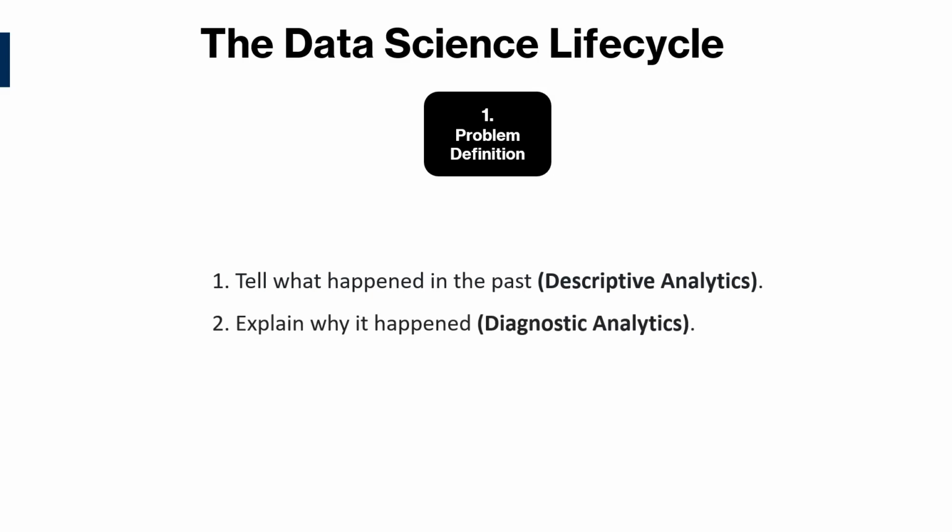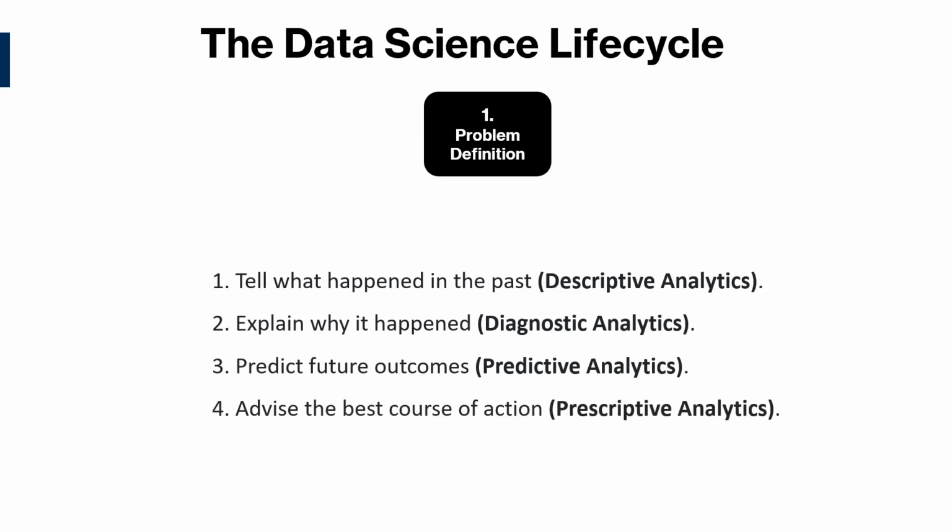Second is diagnostic analytics, where the data scientist can explain why something happened. Thirdly, predictive analytics, where the data scientist can predict future outcomes. And then lastly, prescriptive analytics, where the data scientist can advise the best course of action for the predicted outcomes. So these four analytics build on each other and they increase in complexity.